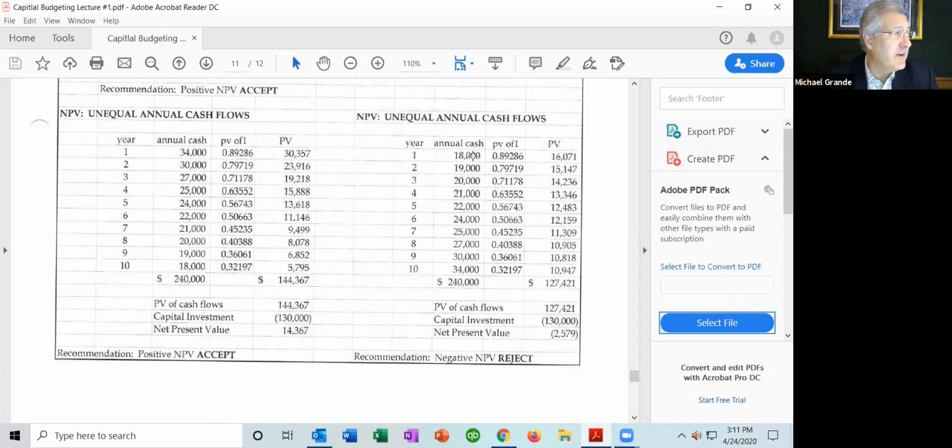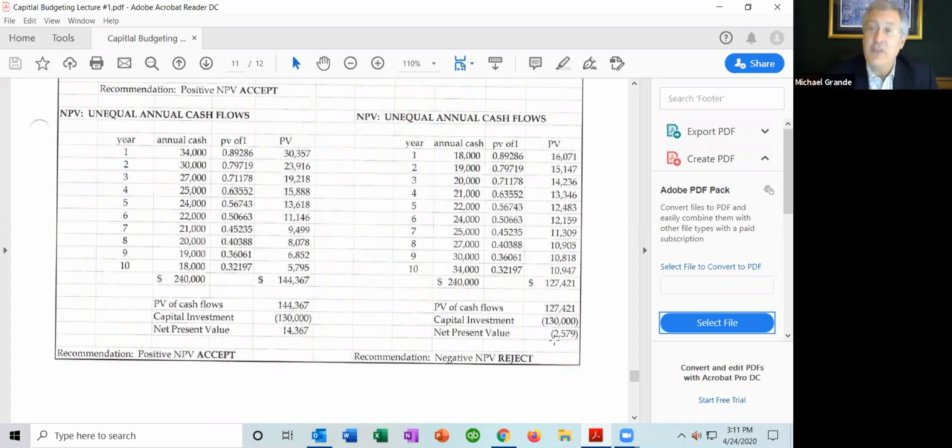18,000 in year 1, not 34,000. 20,000 in year 2, not 30,000. Take an annual cash flow, multiply times the factor, and you have the present value. We're going to total all those present values up. Present value of the cash flows is $127,000. The capital investment is still $130,000.